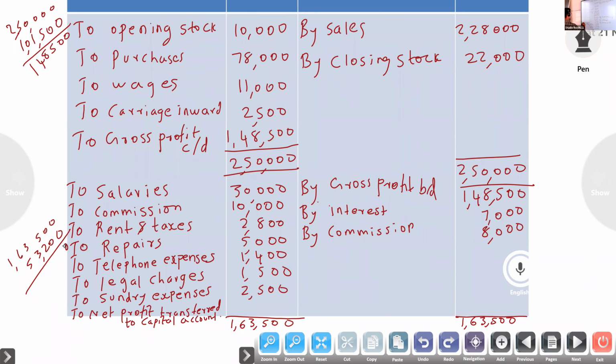So the balance is 1,10,300. Okay, so we got the correct net profit. This only we are transferring to the capital account.